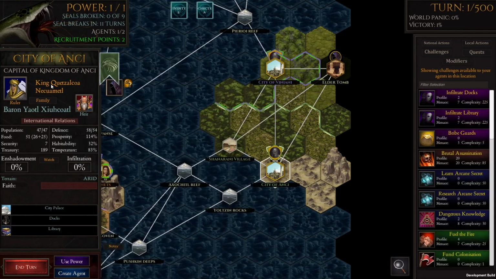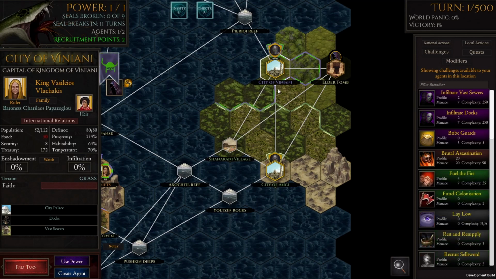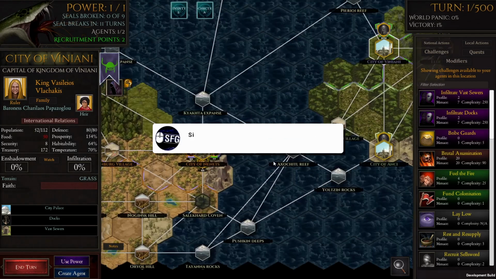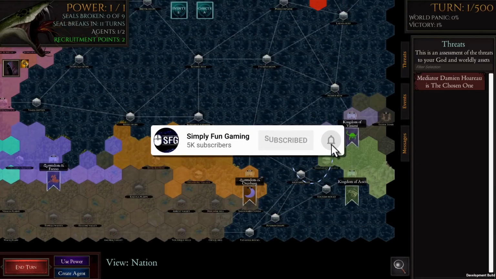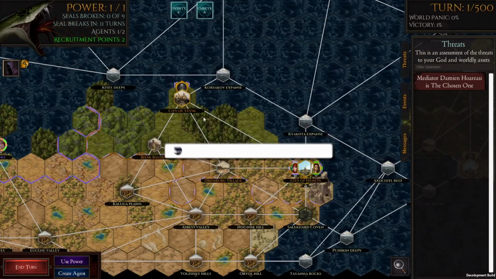City of Anki, Nekua Metal, Quetzalcoatl, okay, very good. Viniani's got to be Italian, right? Vasilios, Vlachakis, Papazoglu, I don't know, maybe not. Carilios, maybe not. Interesting, but I'm just interested in trying to guess where the different inspirations are from here.